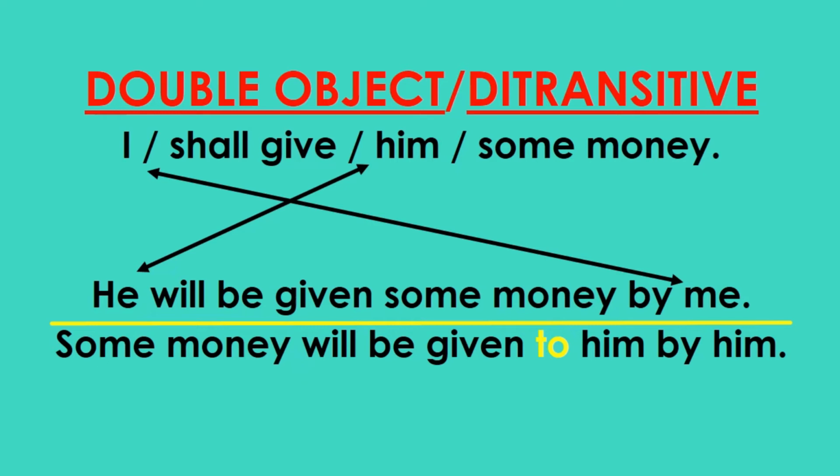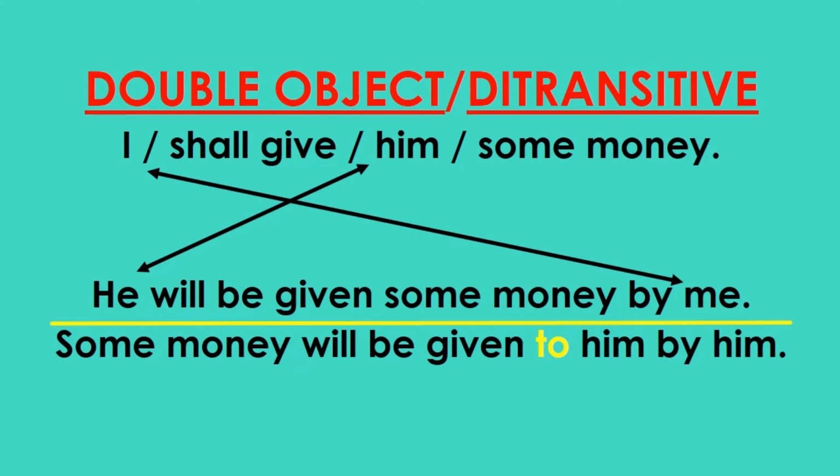Now put the direct object, that is some money. So he will be given some money. And finally, the subject I will become by me. So this way you can do. Or if you would like to begin with the direct object, you can do so as well. In that case, some money will be there in the beginning, followed by the same pattern, that is will be